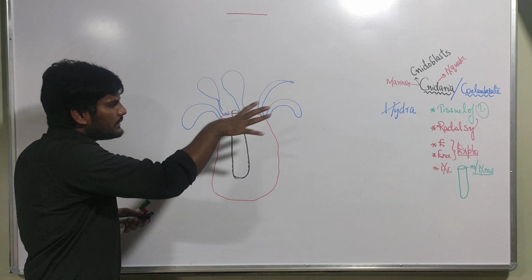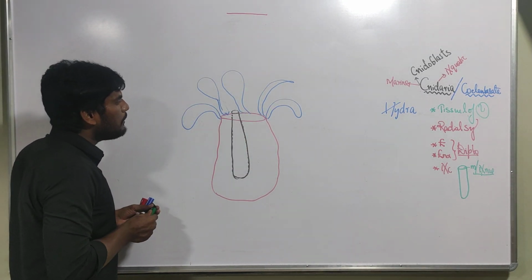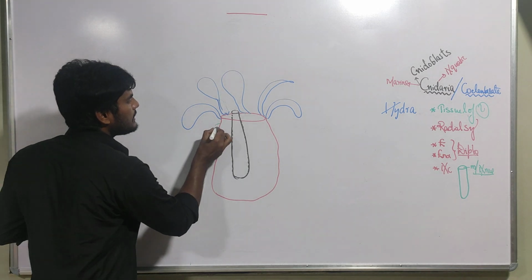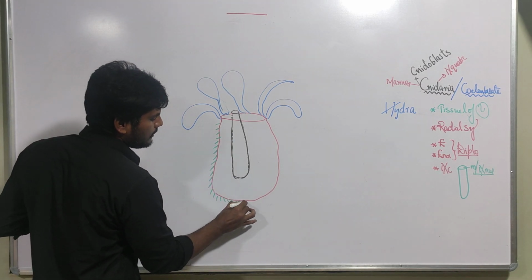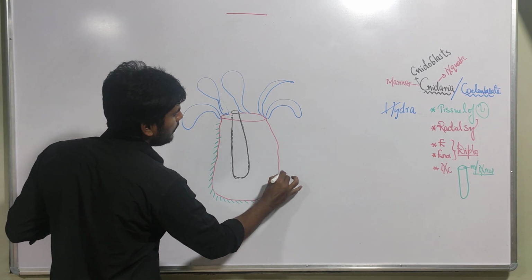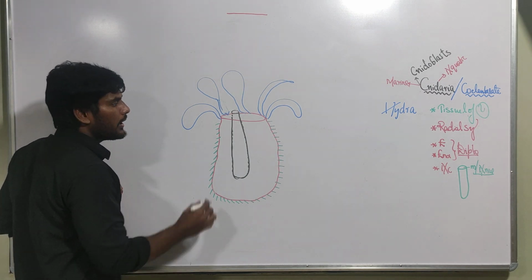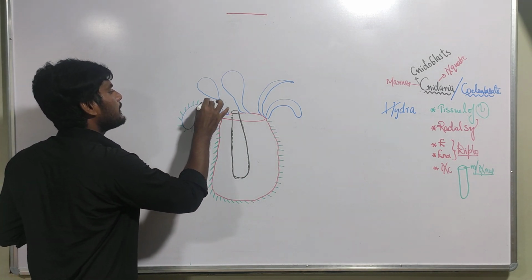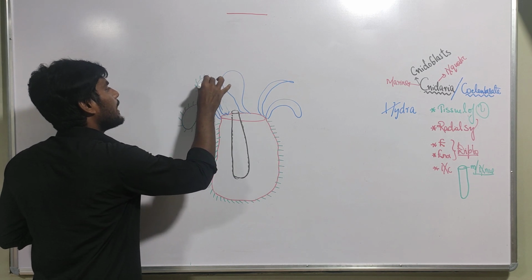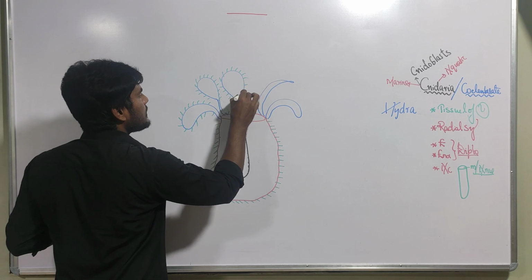Now this is the body part and these are the tentacles. The entire body and the tentacles contain cells. What cells are these? These cells we call cnidoblast cells. The cnidoblast cells are present in the body, and not only on the body, they are also present in the tentacles like this. So the entire body and the tentacles are covered with cnidoblast cells.